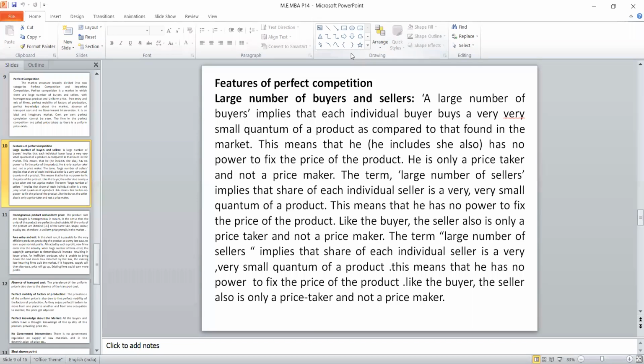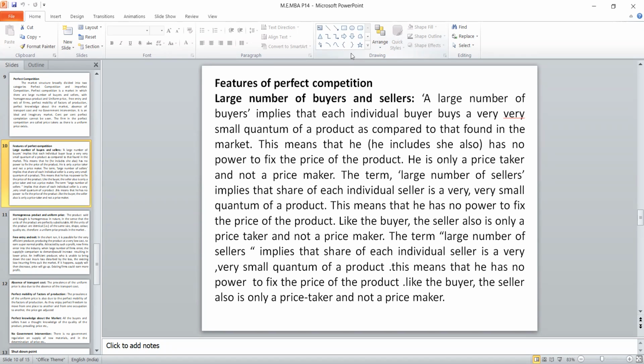So let us start with perfect competition. There are 7 conditions; we may call them the features of perfect competition. The first one is how many buyers and sellers you have. In a perfectly competitive market, there are a large number of buyers and sellers. If it is not large, then it is not perfect. So the firm is called a price taker. In this market, anybody can enter and anybody can exit. Usually, the quantum of transaction will be very huge. So why is it very huge?